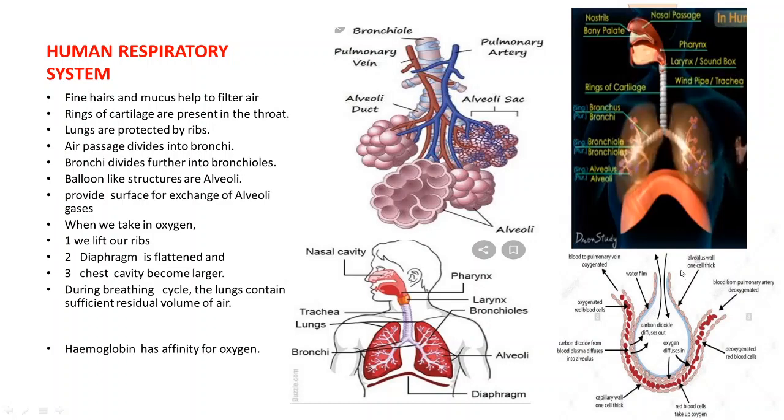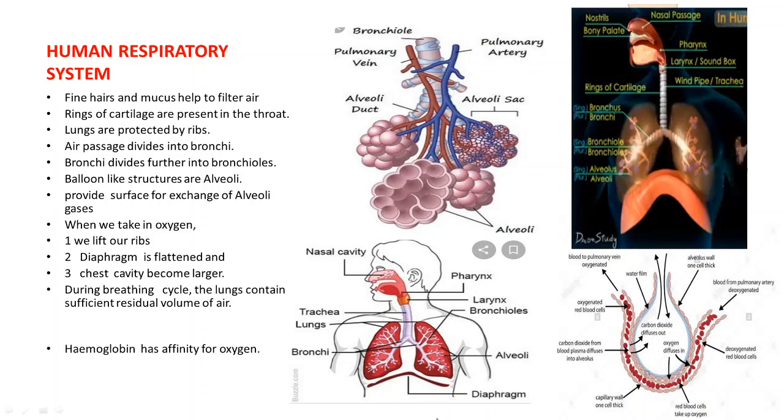And from here it is expelled out. Now we have discussed that oxygen reaches the alveolus, that is here, this part. Now this oxygen diffuses into the blood vessels, and from here it is taken to each and every cell.